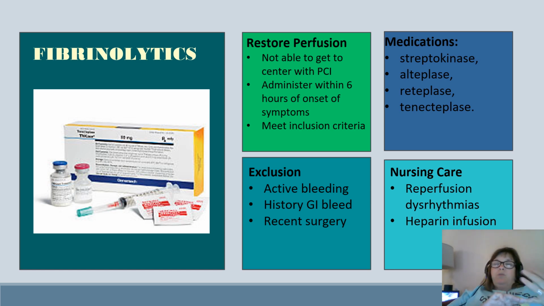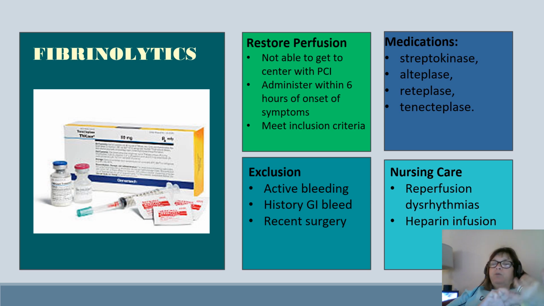The names are streptokinase, alteplase, reteplase, tenecteplase, there's all kinds of names, and they're always coming up with new ones. Fibrinolytics are thrombolytics, and their purpose is to break up the clot. They're going to restore perfusion. We'll also use something like tPA if they're having a stroke. So their goal is to restore perfusion when they're not able to get to a center with a PCI.